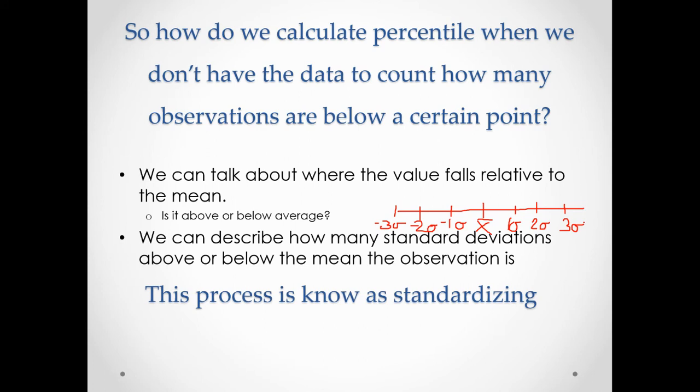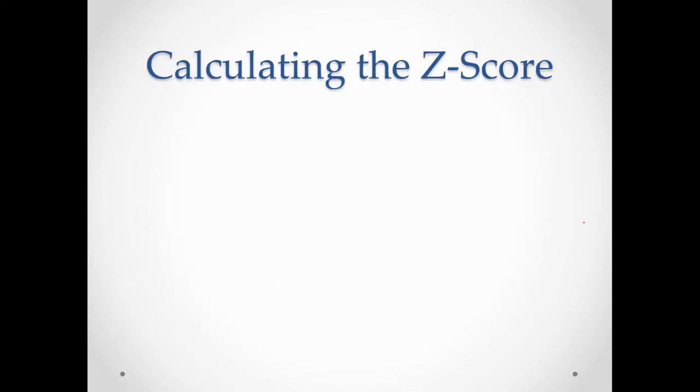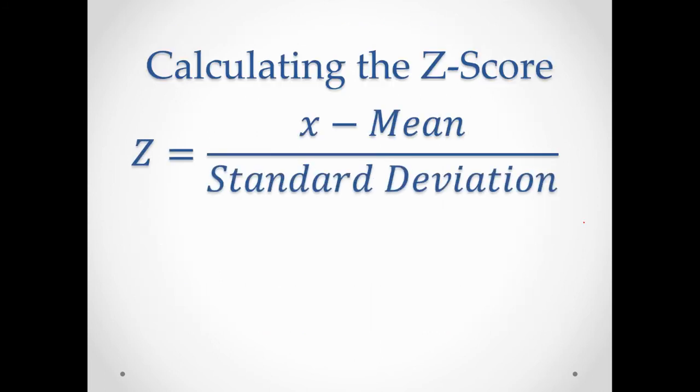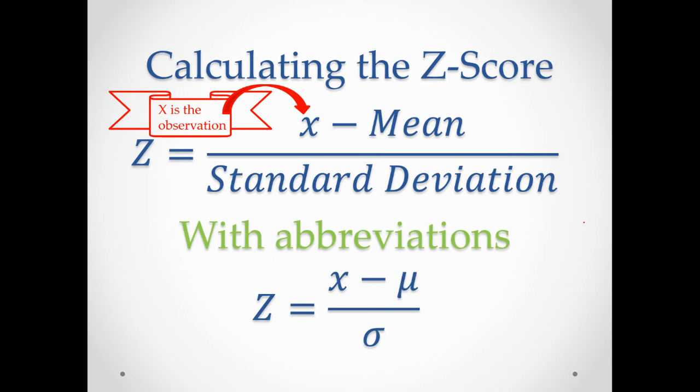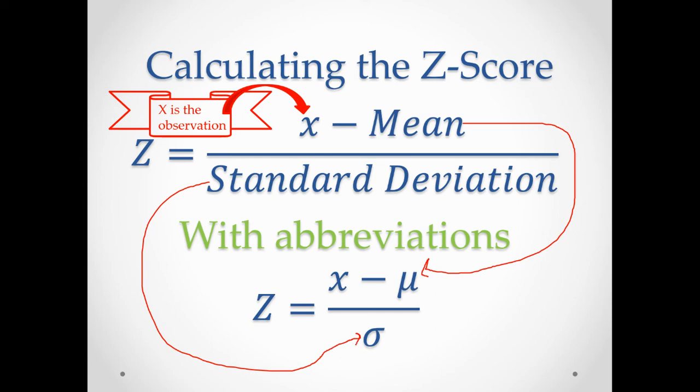So remember the first thing that we did today was calculating the z-score? That's where this comes in. The z-score tells me how many standard deviations above or below average the data point is. So the x is our observation, the mean is the mu, and the standard deviation is the lowercase sigma. It looks like a circle with a line on top of it. So this is my average right here. So the mean is mu, the standard deviation is the lowercase sigma, and the observation is your x.